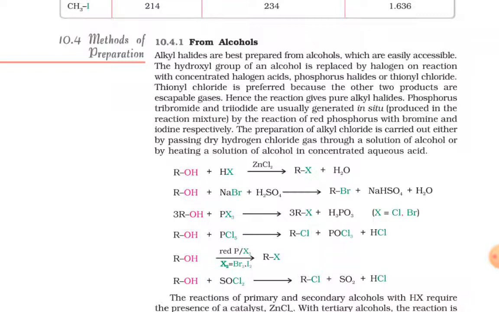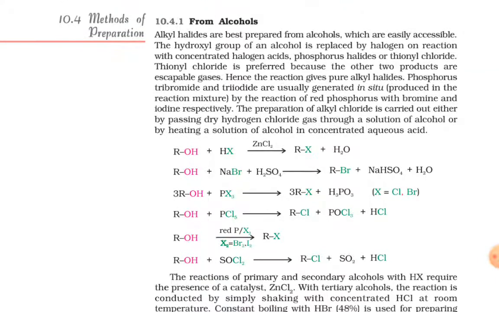10.4 Methods of preparation. 10.4.1, that is from alcohols. Alkyl halides are best prepared from alcohols, which are easily accessible. The hydroxyl group of an alcohol is replaced by halogen on reaction with concentrated halogen acids, phosphorus halides or thionyl chloride. Thionyl chloride is preferred because the other two products are escapable gases. Hence, the reaction gives pure alkyl halides.